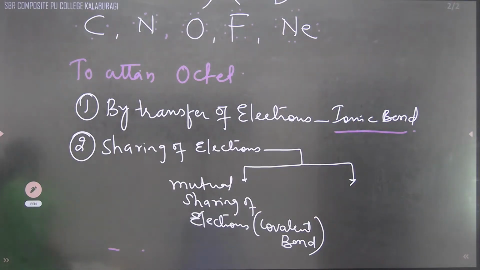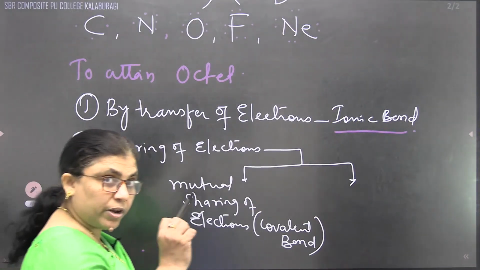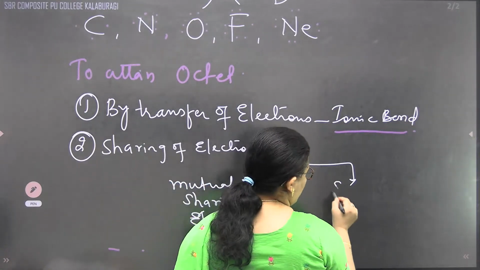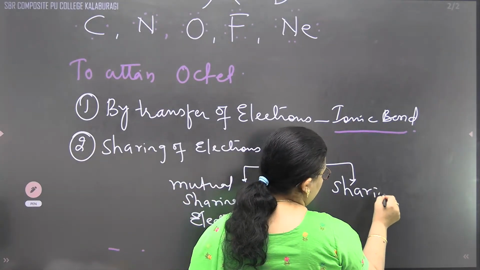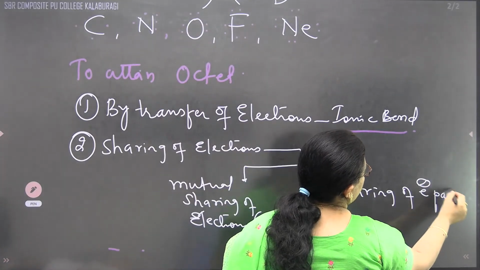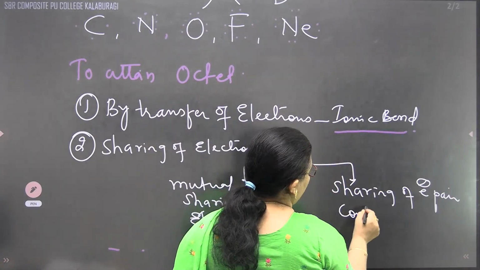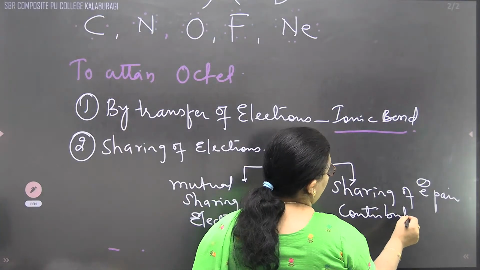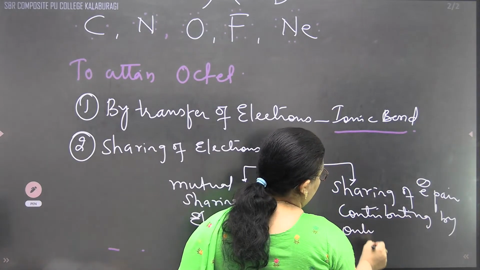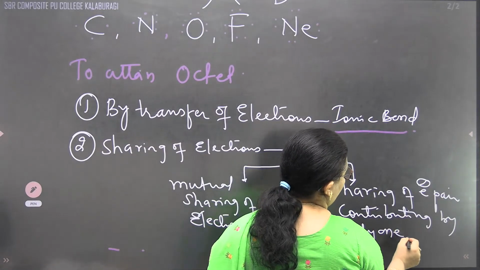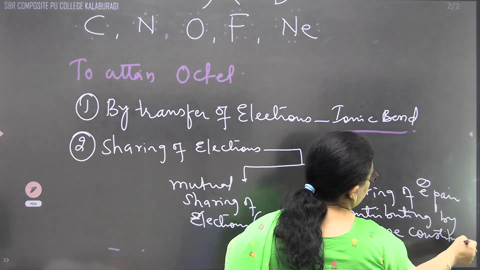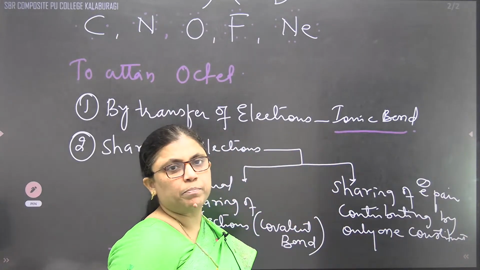Or sharing of the electron pair contributed by only one of the atoms, only one constituent particle.